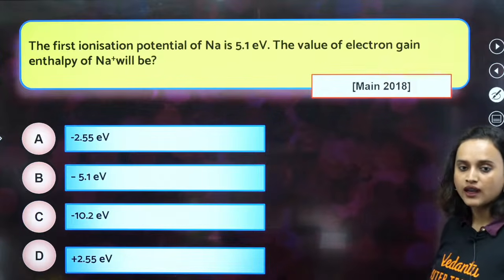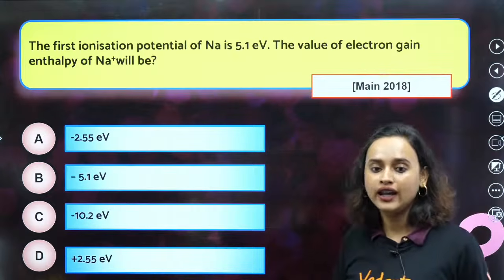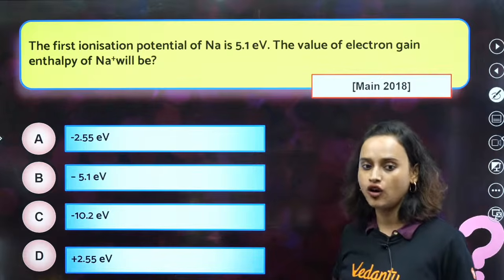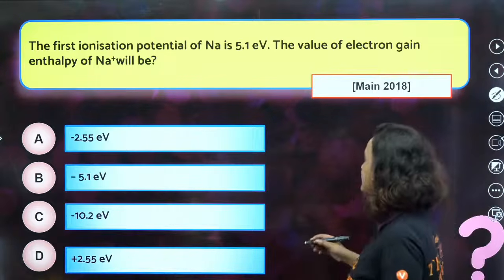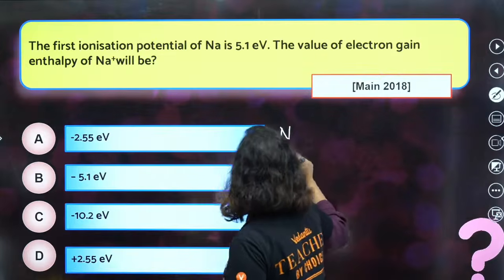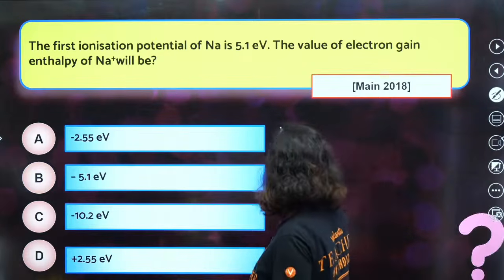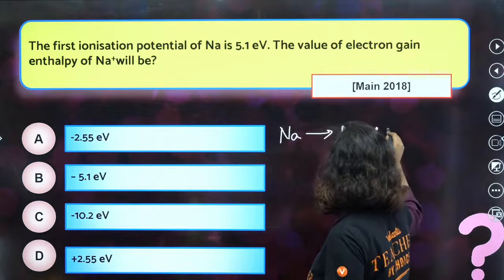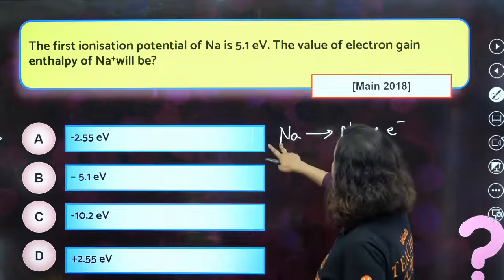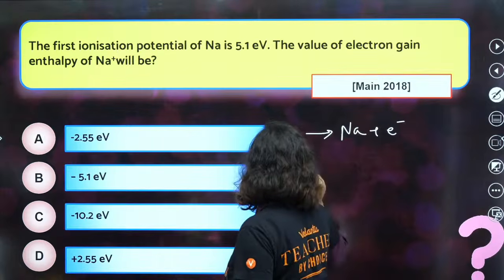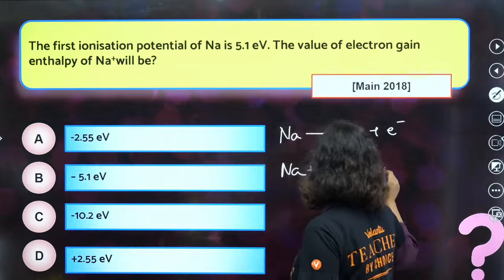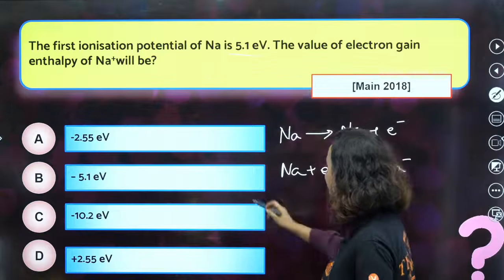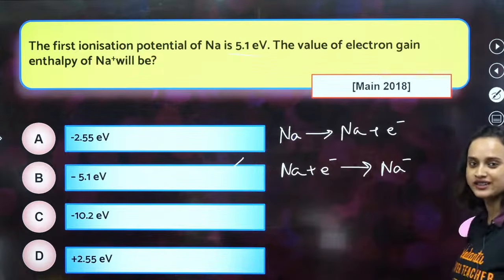Next. The first ionization potential of Na, sodium, is 5.1 electron volt, and the value of electron gain enthalpy of Na plus. Ionization, right? Take a look at this, everybody. Opposite of this is electron gain enthalpy. That means Na plus e minus will give you Na. So if this is 5.1, can I say that opposite will be minus 5.1 electron volt?